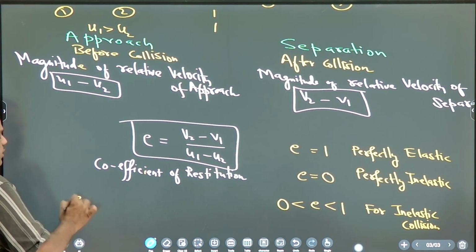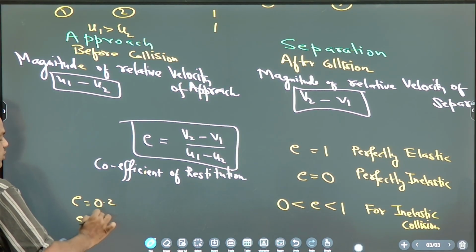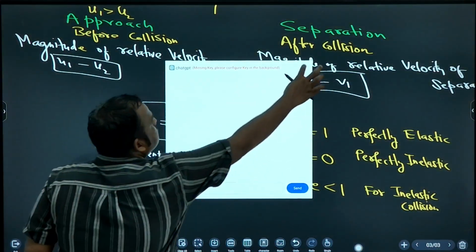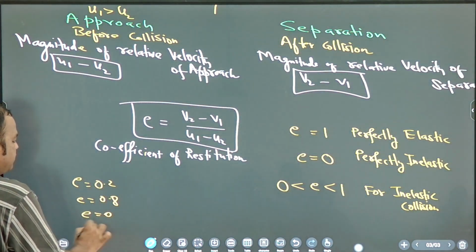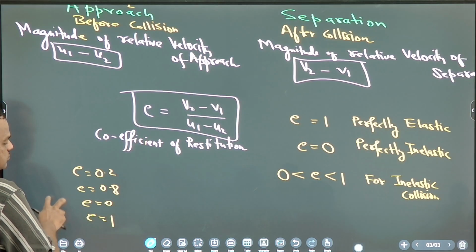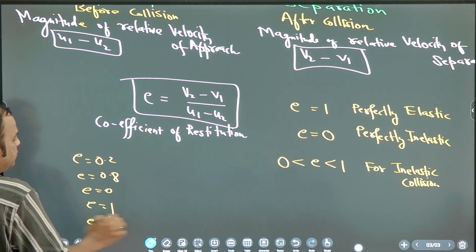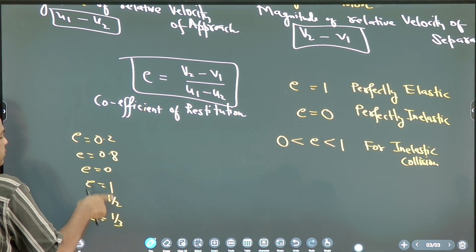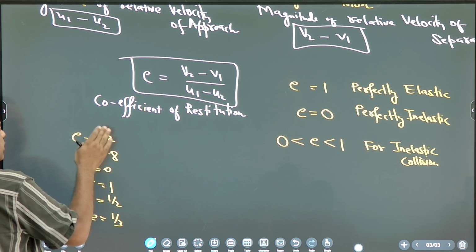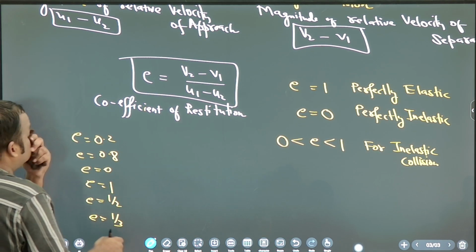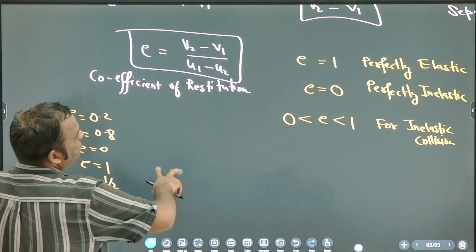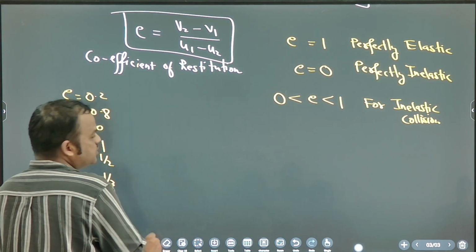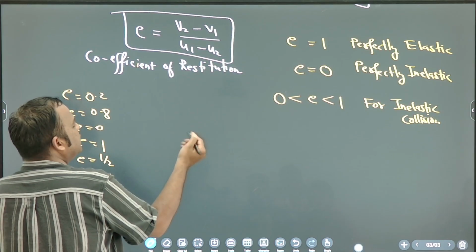So the e value may be 0.2, 0.8, 0, 1, 1 by 2, 1 by 3, like this. So 1 by 3, 1 by 2, 0.2, 0.8 are less than 1, correct. So this is the coefficient of restitution, and conservation of momentum is there.